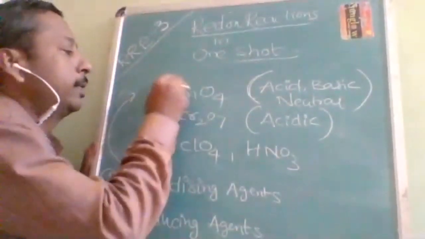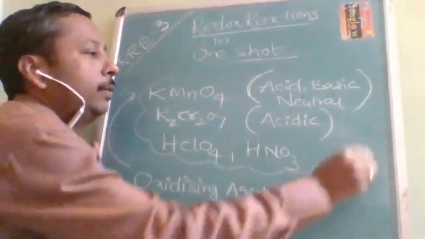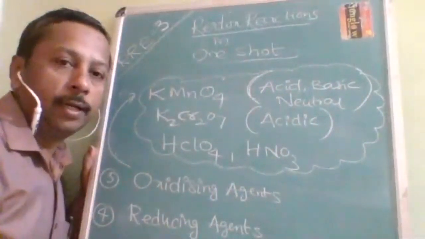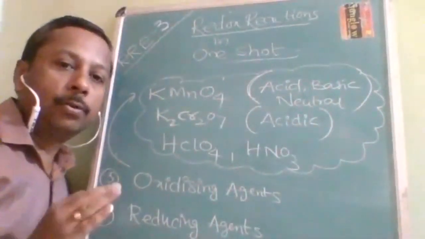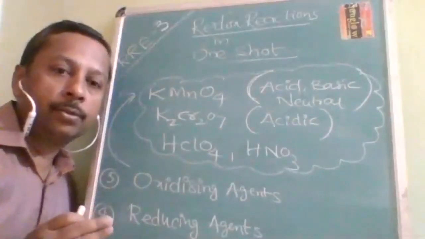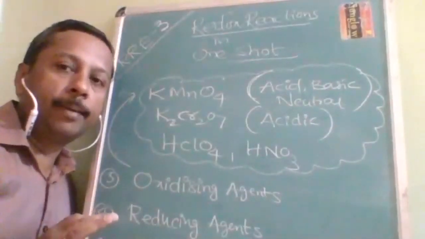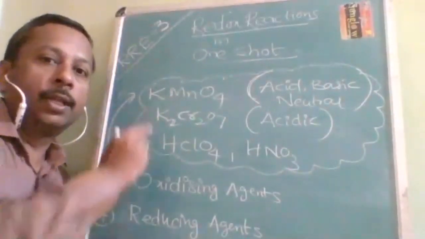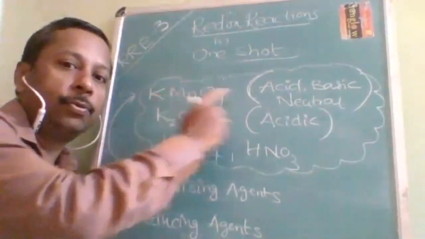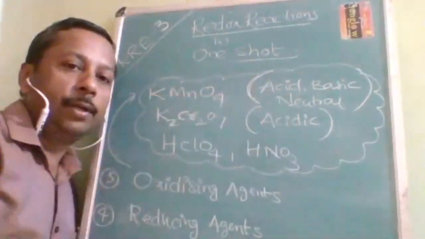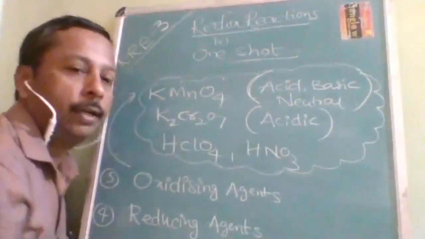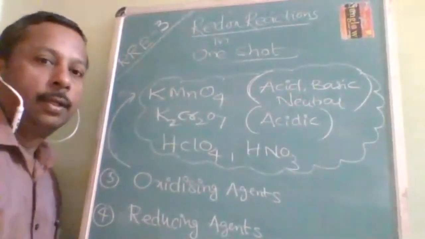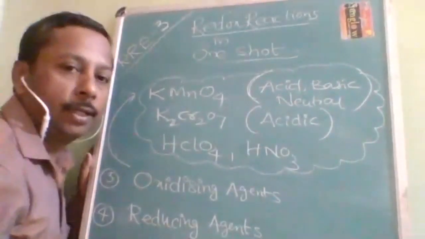Some requests have come, sir, how to identify which is an oxidizing agent, which is a reducing agent, and which is both. There is a technique for that also. Slowly, I will give you tricks so that you don't have to mug up and end up wasting your hard work. I want all of you to do smart work. So there will be a video about KMnO4 activity in acidic, basic, and neutral medium, and a video to find out which is an oxidizing agent, which is a reducing agent, and which is both. There is a technique about it that I will tell you in a separate lecture.